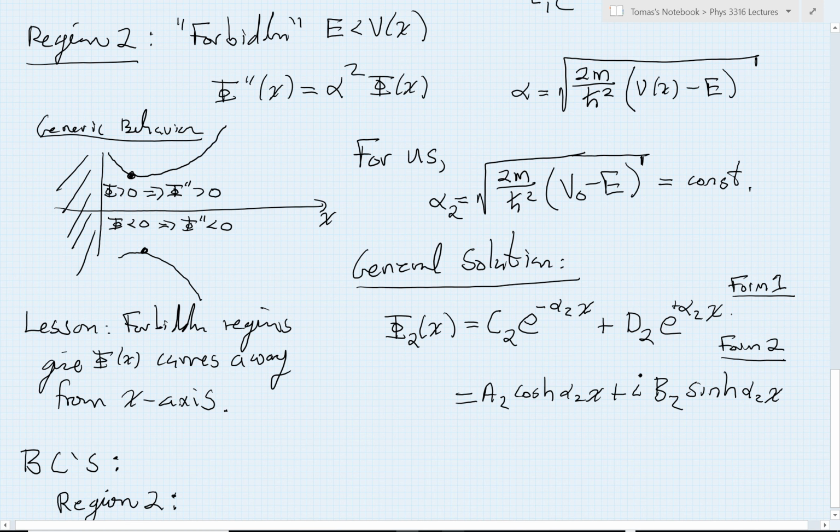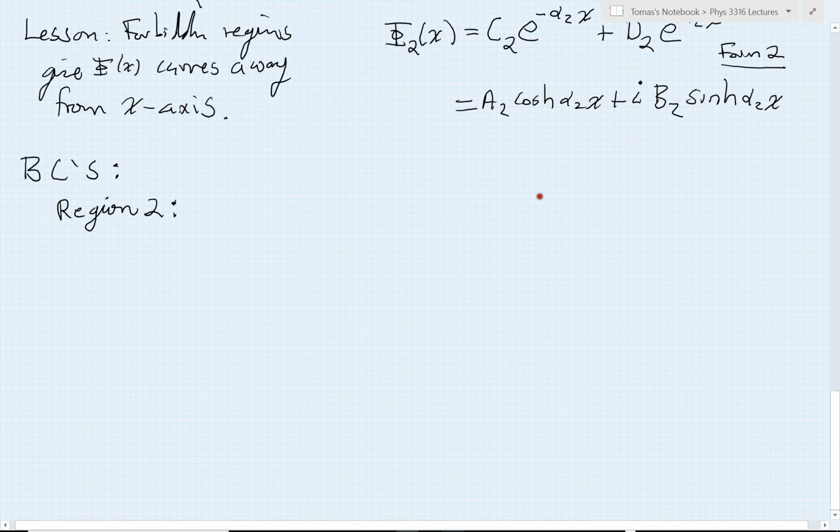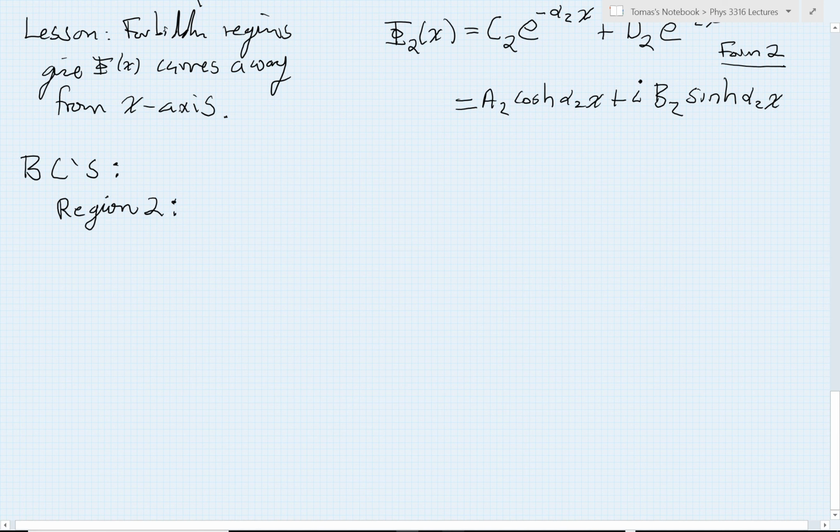We can also think of a physical reason why that might be difficult. If I imagine my system like so, here's x, here is my step in my potential, and maybe I'm doing some experiments, and here is my laboratory.